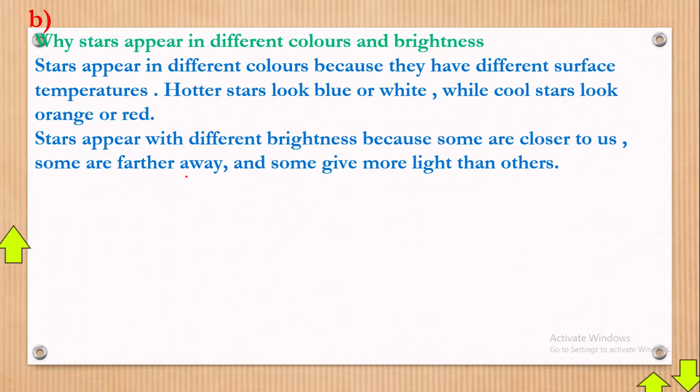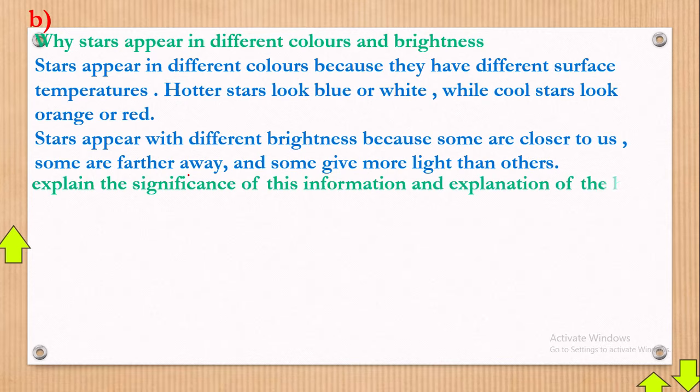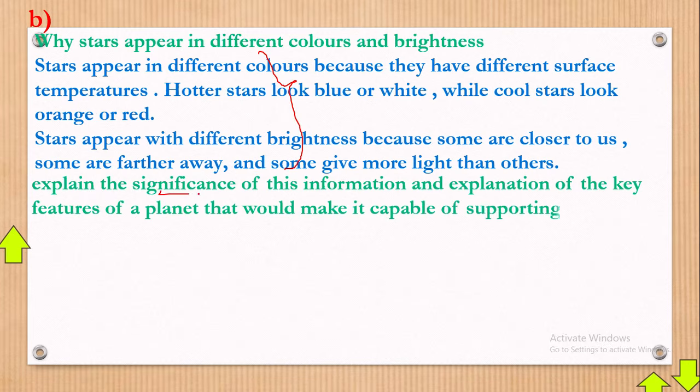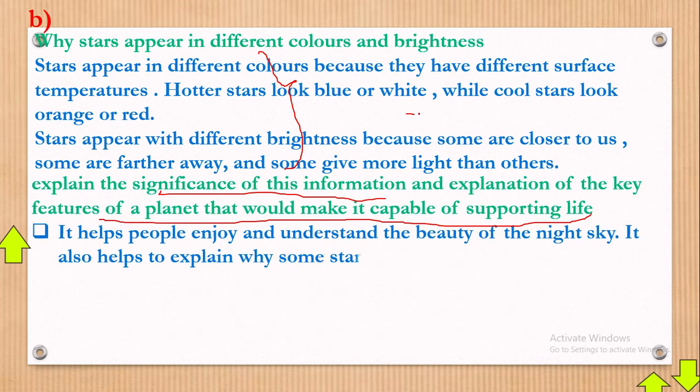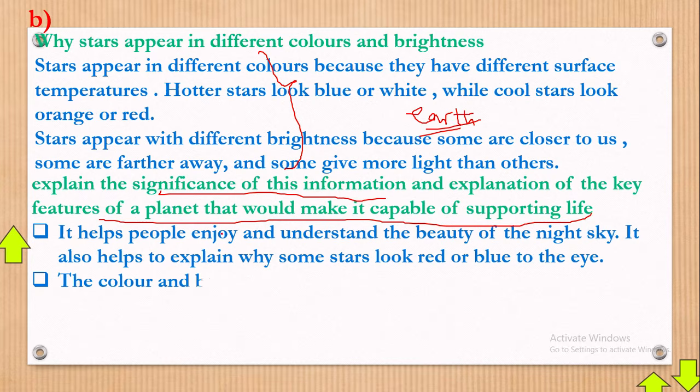Now still in this area, they also wanted us to explain this in green. I wrote it for you in green. They're saying: explain the significance of this information and the key features of a planet that would make it capable of supporting life. Now this information you have right here, is it even useful? That is the significance of that information. Then we must give key features of a planet that would make it capable of supporting life. Like, why is it that among the 9 planets we have, Earth, Jupiter, Mars, and many more, life can only be supported on planet Earth and not any other planets? That's what you want right here.